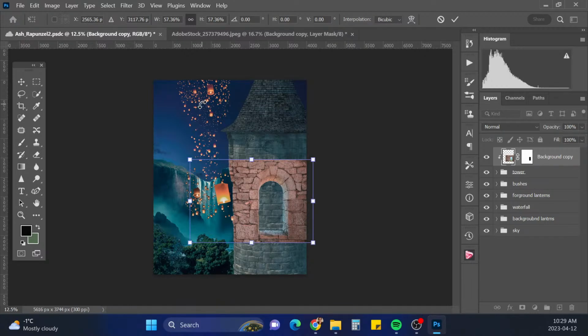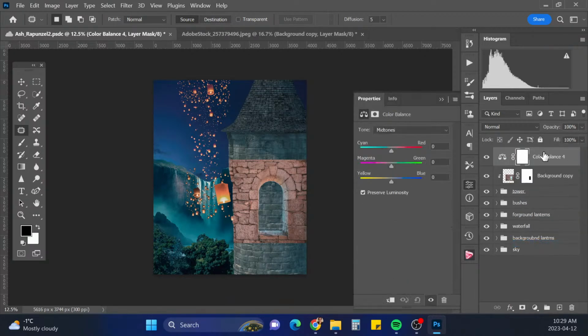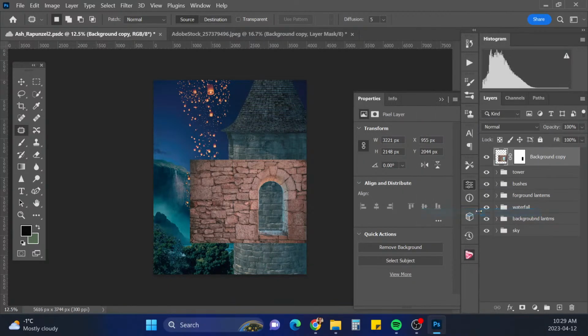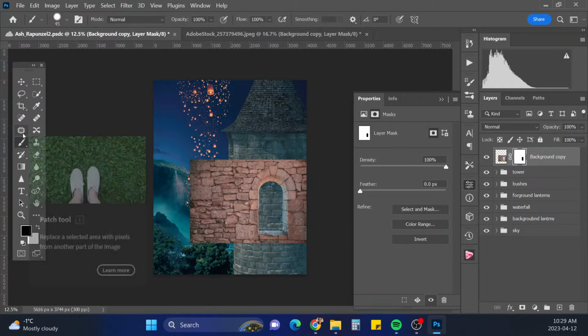Let's see. Yeah, I think right about there. Now we need to, I think this might change the entire color of the tower. Yeah, it does. All right, so I'm going to have to release the clipping mask. And we will just have to blend the bricks in.